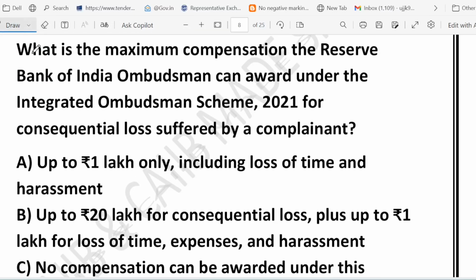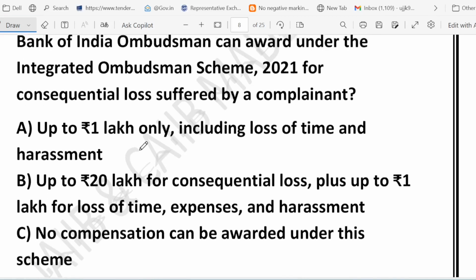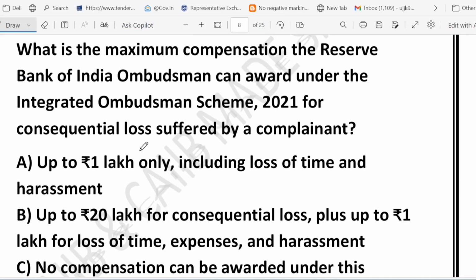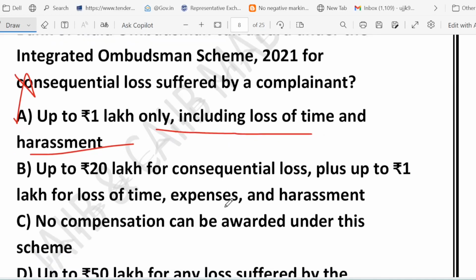So let's go through each and every option. Option number A, this is not correct. Why? Because yes, the ombudsman can give up to 1 lakh, but that is only for loss of time, that is only for loss of expense and harassment, right? So that's why this option number A is not correct. Okay. What about option B? Option B says up to 20 lakh for consequential loss plus up to 1 lakh for loss of time, expense, harassment. Yes, this is the correct one.